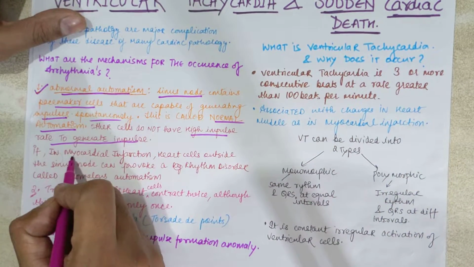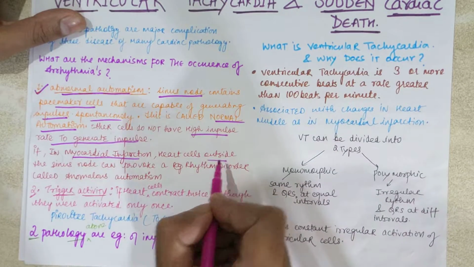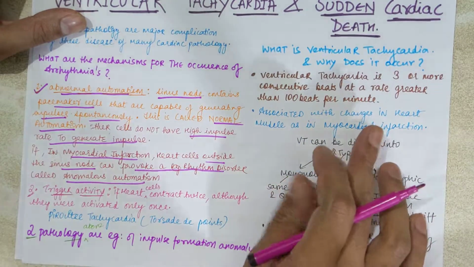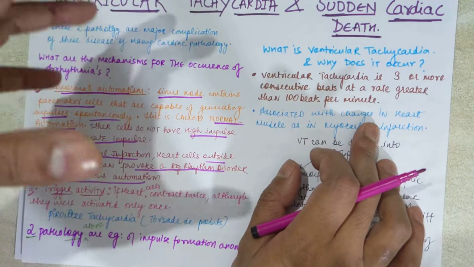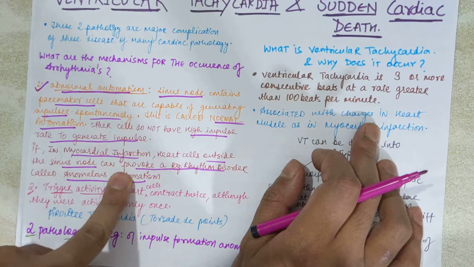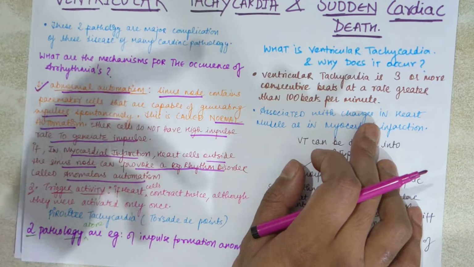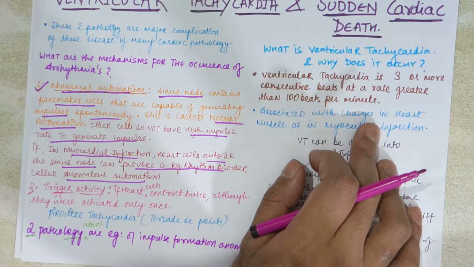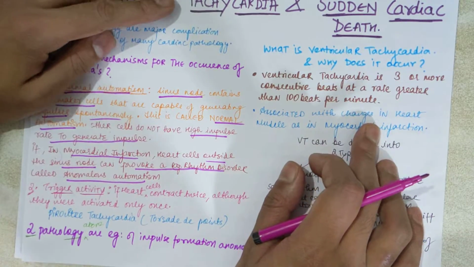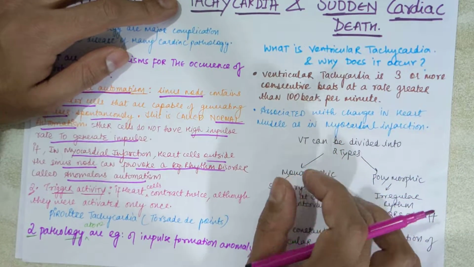But in cases like myocardial infarction, heart cells outside the sinus node can provoke a rhythm disorder called anomalous automatism. The meaning is that any impulse generated other than from the sinus node, from heart cells outside the sinus node, is called abnormal or anomalous automatism.